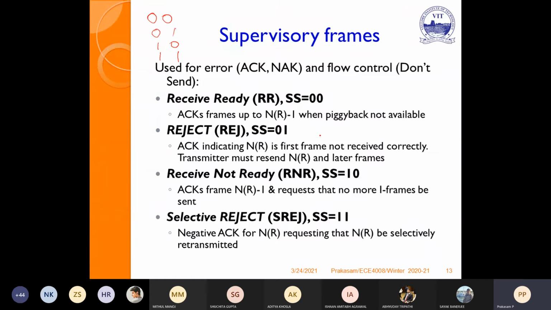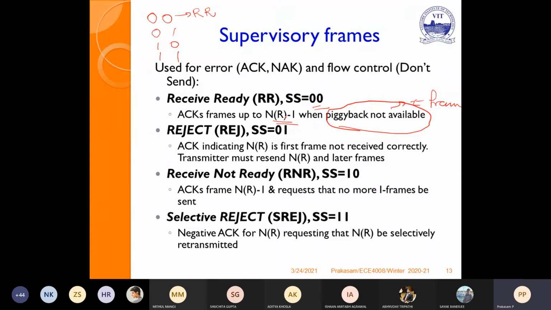If it is 0 0, kindly remember, then it represents receive ready. That means I have sent the acknowledgement up to NR minus 1 when the piggyback is not available. If the piggyback is available, I can represent it using the I-frame. If there is no piggyback, I can use the supervisory frame, that is 0 0 receive ready.